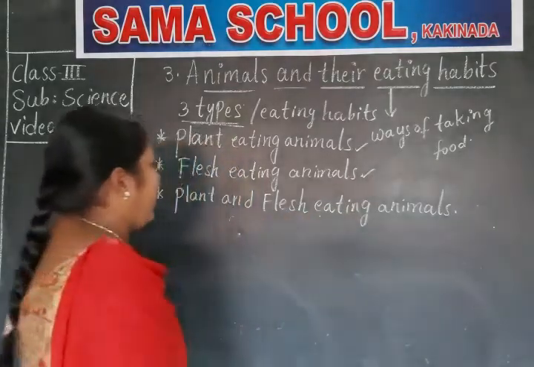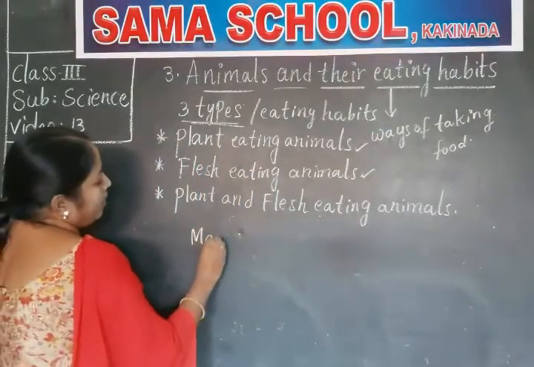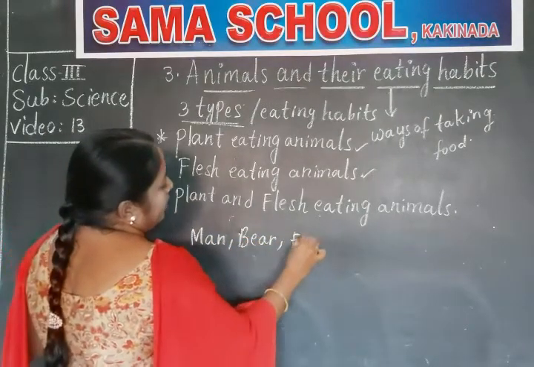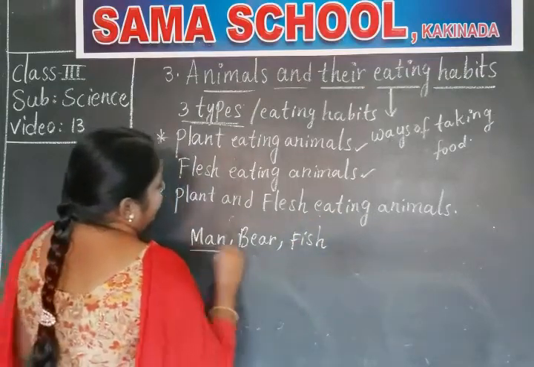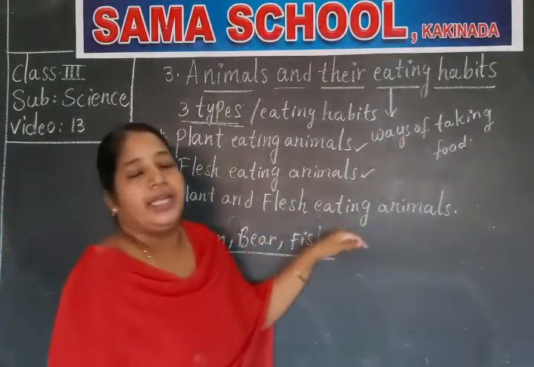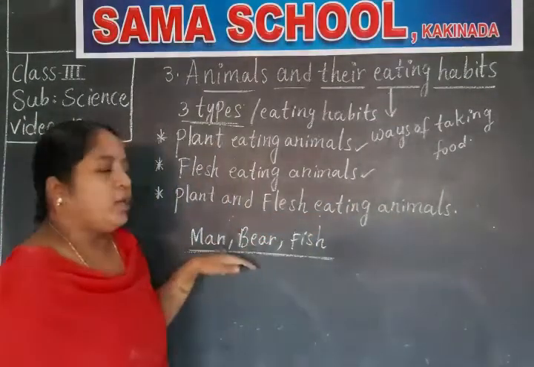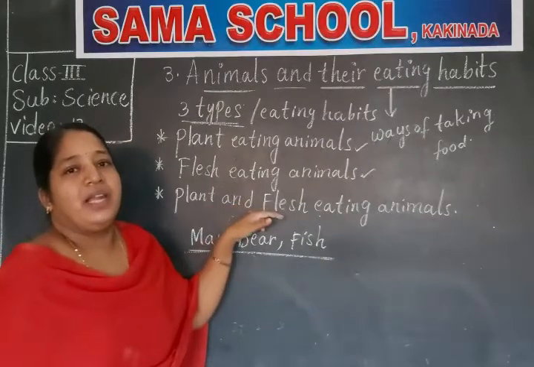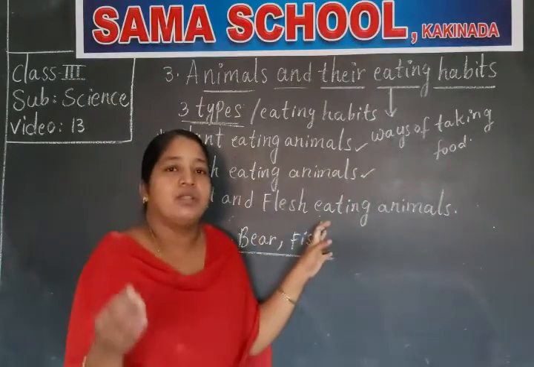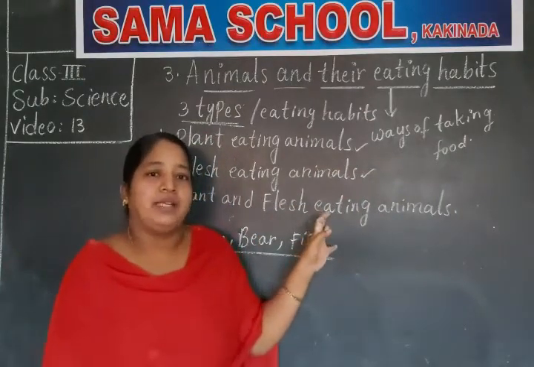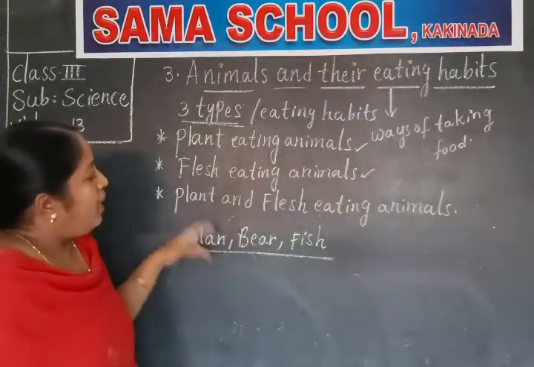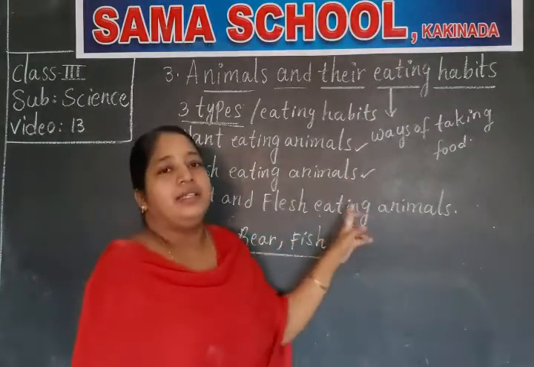So the best examples are man, bear and fish. These are a few examples which eat both plants and flesh. Most humans eat plants as well as flesh of other animals. Some exceptional cases are there: some children or people eat only parts of plants, leaves, roots and so on. But most human beings eat both plants and flesh of other animals.